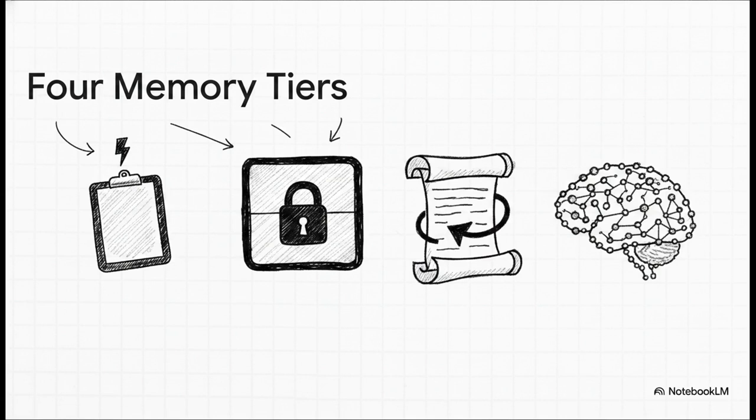Then you have external key-value memory for stable, static facts like user preferences. Next is episodic memory, which acts as an append-only log of events. And finally, semantic vector memory for that fuzzy, similarity-based retrieval across massive knowledge bases. Choosing the wrong tier for your data is, quite frankly, a fatal architectural mistake.